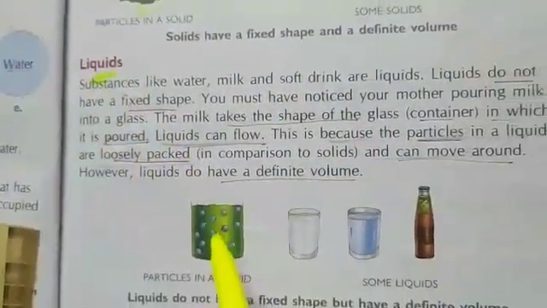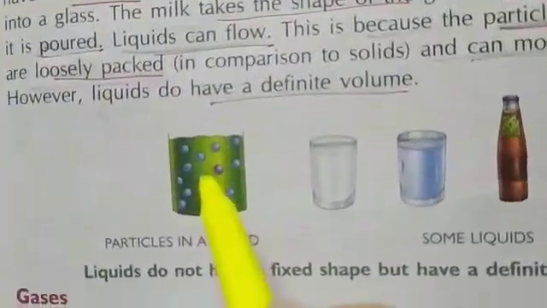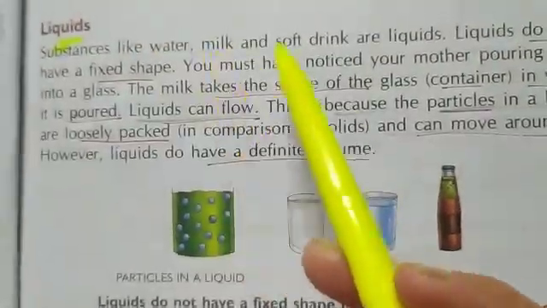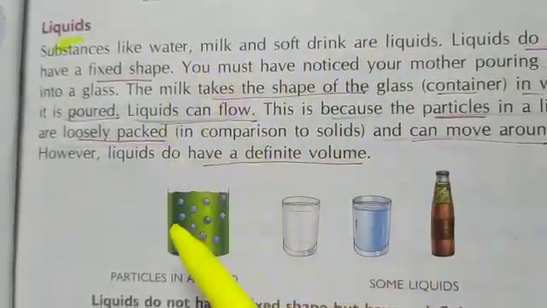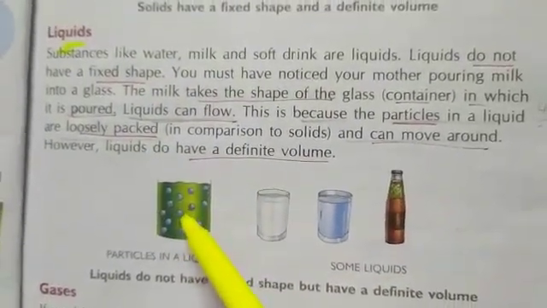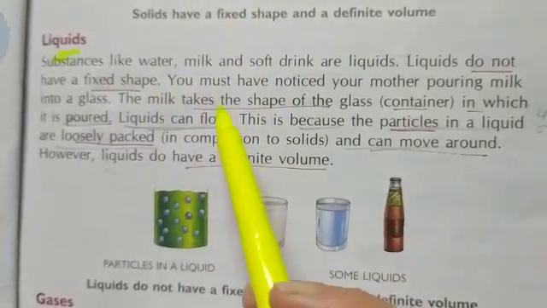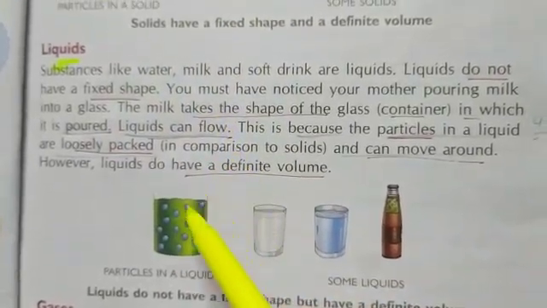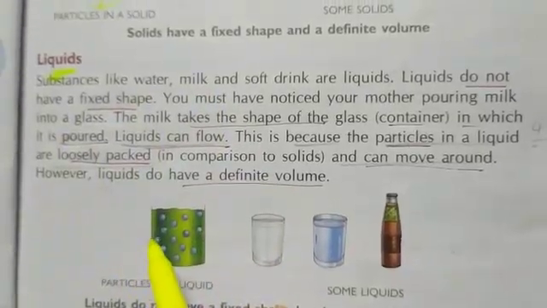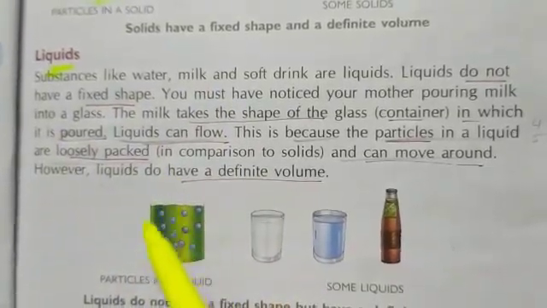Let's next come to liquid. In case of liquid, the particles are loosely packed. Examples like water, milk, soft drinks are examples of liquid. They do not have a fixed shape because their molecules are loosely packed compared to solid. At home you must have noticed, when your mom serves you milk, she pours it in the glass and gives you the milk.